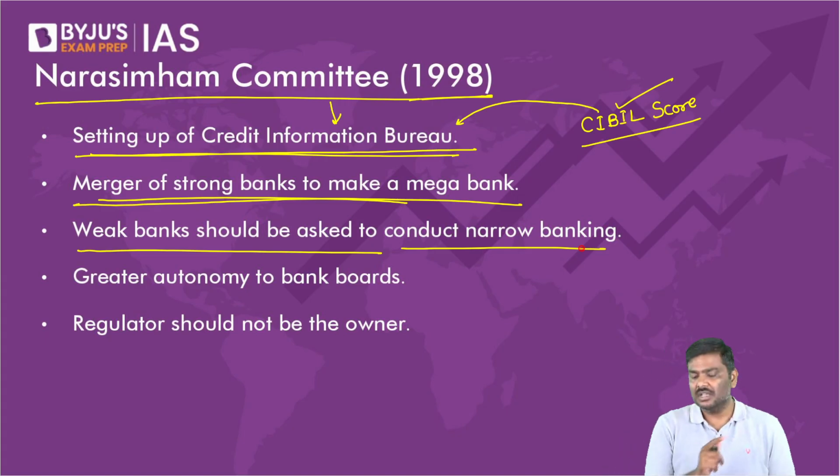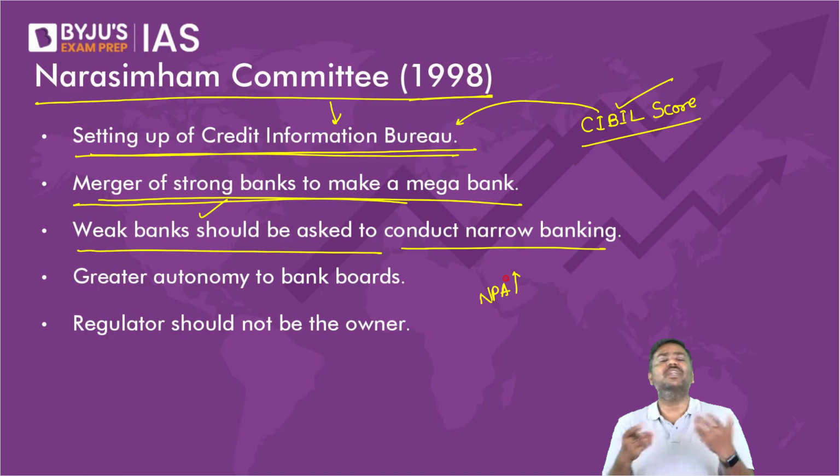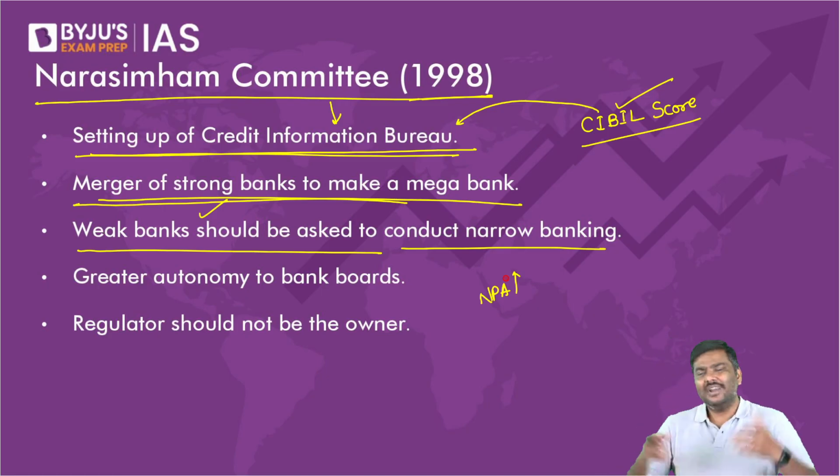What do you mean by this? If a weak bank is there, what do you mean by weak bank? Simple, where the NPAs are very, very high. Where NPAs are very high, capital adequacy ratio is very low, right? Deposit mobilization is taking a hit. These are generally called weaker banks.